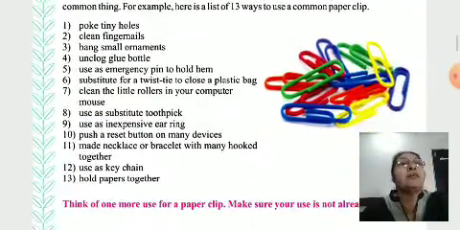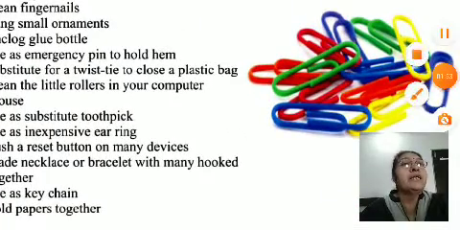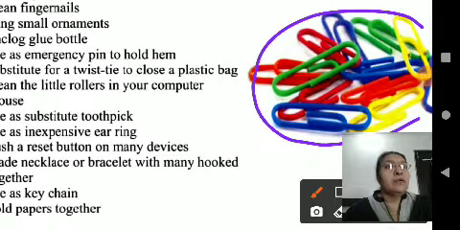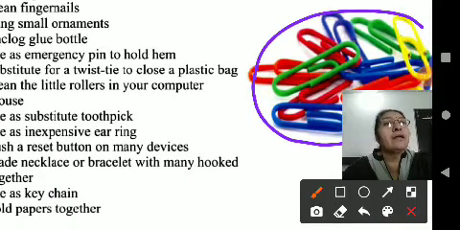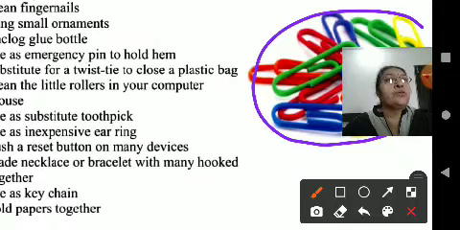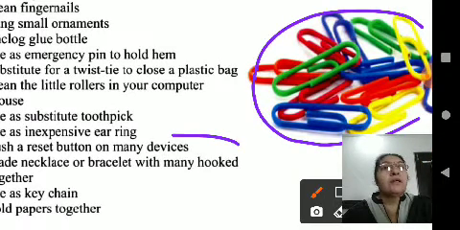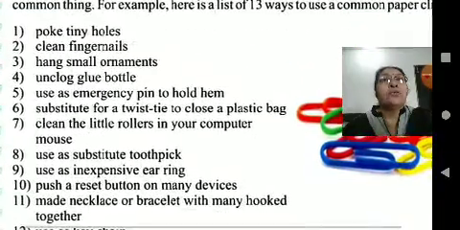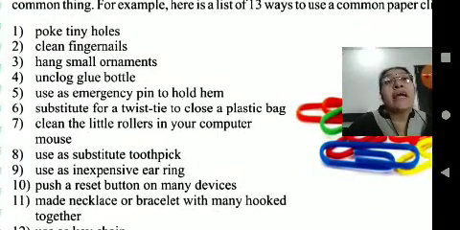Here they mention colorful clips. Look here, colorful clips. Here they have given colorful pins. I saw also: poke tiny holes, clean fingernails, hang small ornaments, unclog a glue bottle,